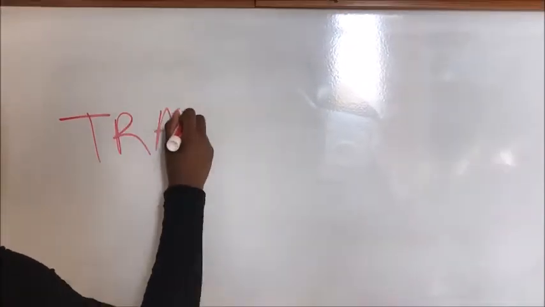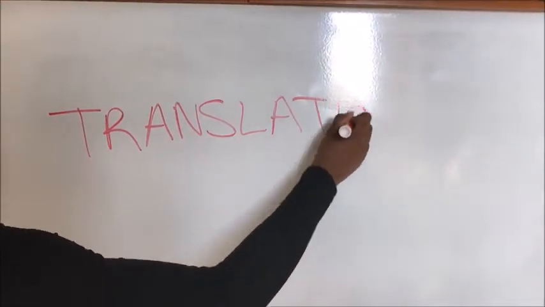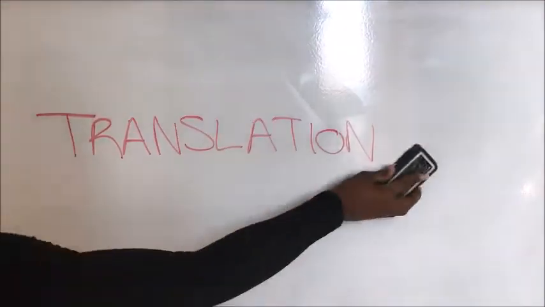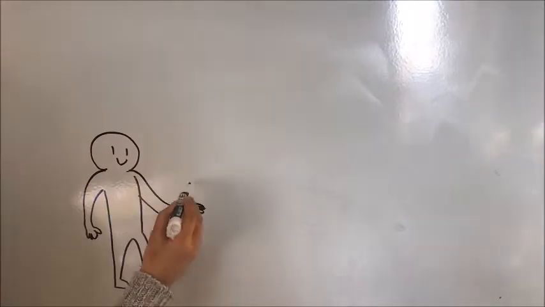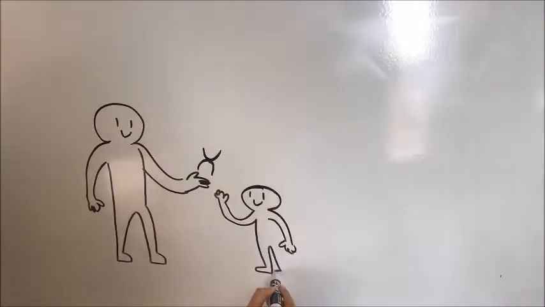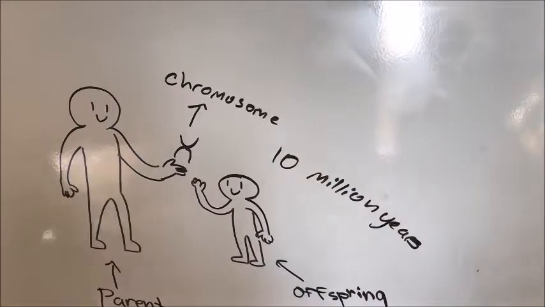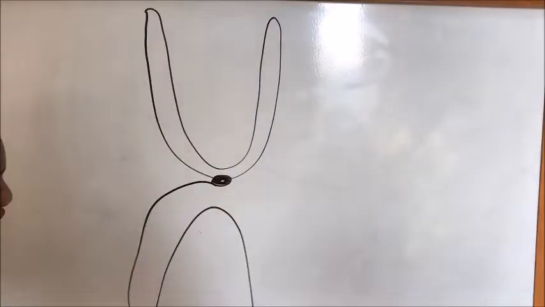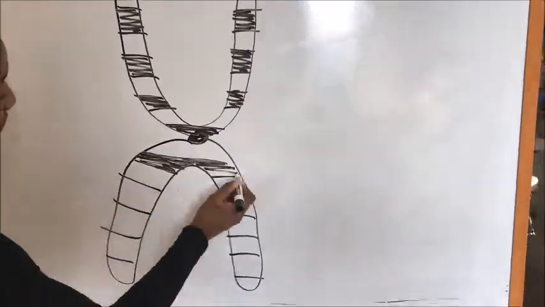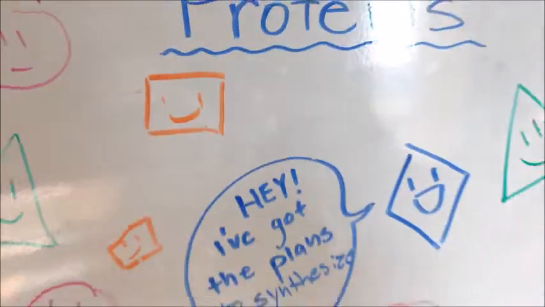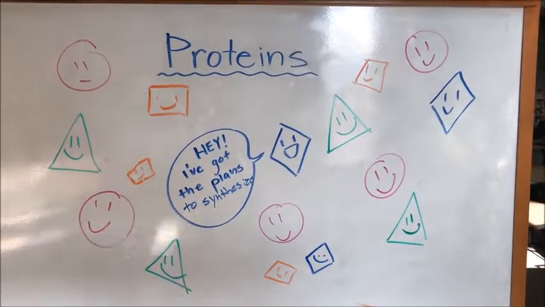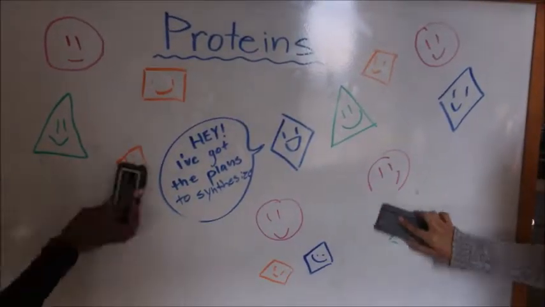In today's video, we will be focusing on the second stage of central dogma, translation. For tens of millions of years, one of the most fundamental events that must occur in nature is the passing down of genes by chromosomes from parent to offspring in order to ensure the continuation of a species. This is because the DNA within the chromosomes carries the instructions for synthesizing trillions of unique proteins, all of which are needed to execute the countless different biological tasks of a cell.